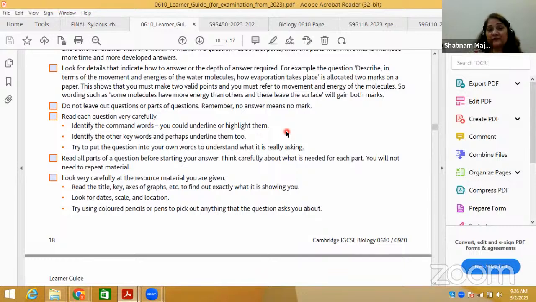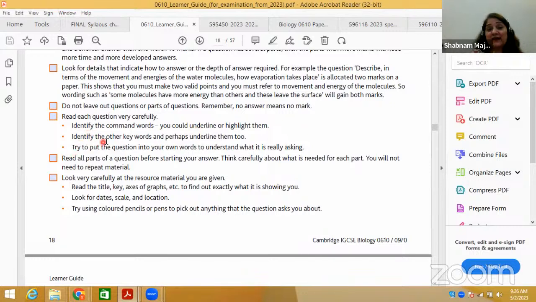the question paper is yours. Don't worry if you are going to highlight or underline within the question what he is asking for. So it will be dirty or whatever. You must highlight or underline whatever is mentioned in the question, the command words, what he is asking for. So you can underline or highlight them.